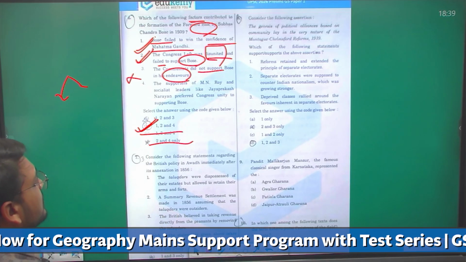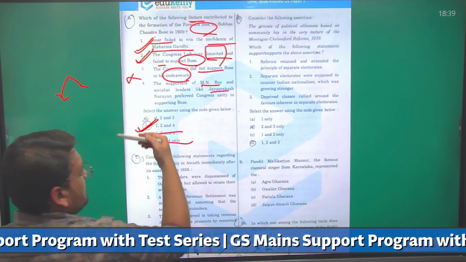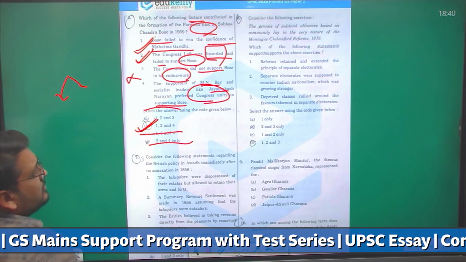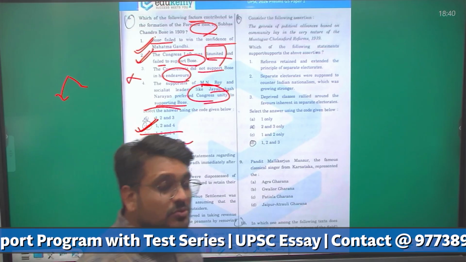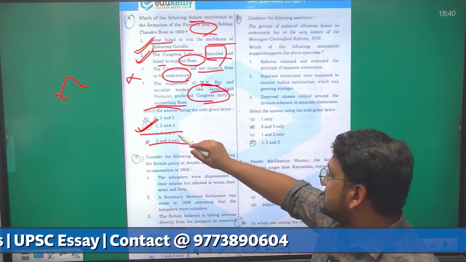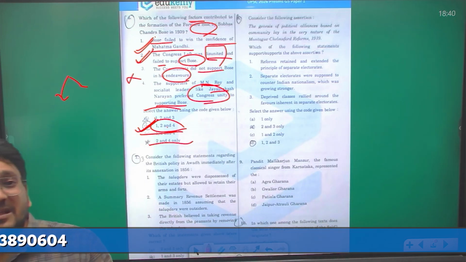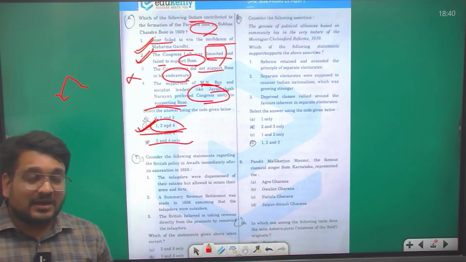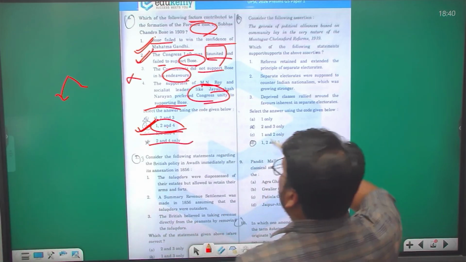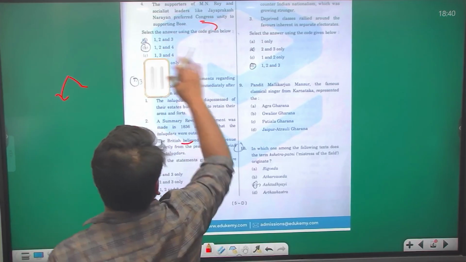The supporters of M.N. Roy and the socialist leaders like Jayaprakash Narayan or J.P. Narayan preferred Congress unity to supporting Bose. Yes, they preferred to support Congress in the long run. So yes, there were some differences, which led to the formation of the Forward Bloc, and ultimately Bose resigned from Congress and created the Forward Bloc within the Congress. Very important. Now next question.